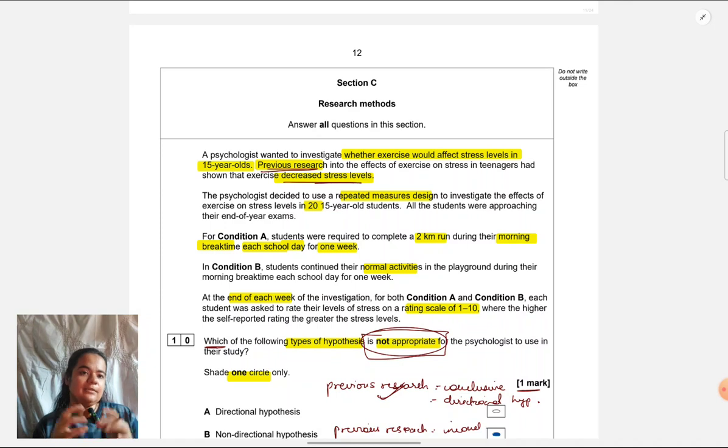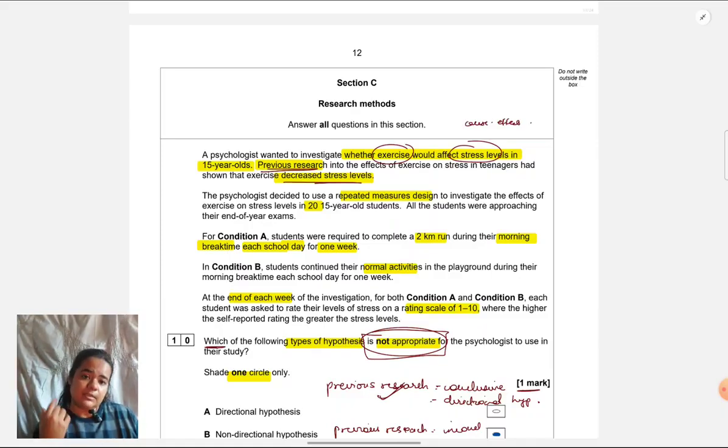There is clearly a cause-effect relationship which the researcher wants to see. Whenever the researcher believes something impacts something, something affects something, this is the cause of that, it is an experiment. Here the researcher believes exercise is the cause for stress levels. Like if people exercise, that is a cause for less stress levels, and if people don't exercise, that is a cause for more stress levels. So it is an experiment. There is a clear cause effect.